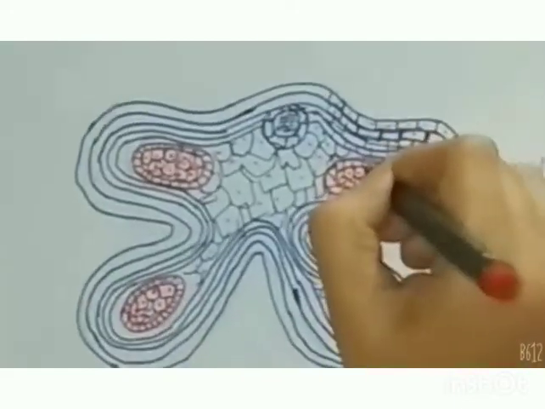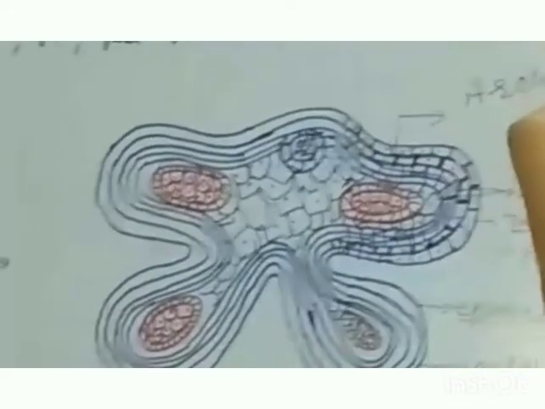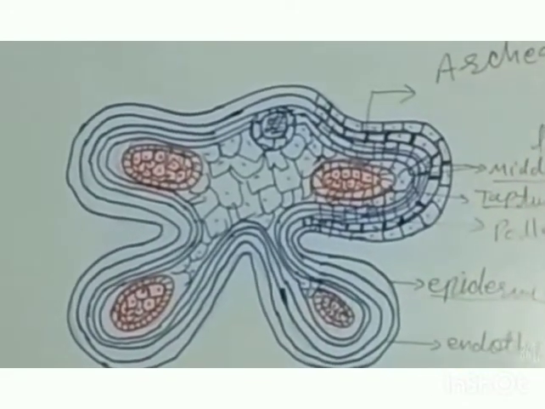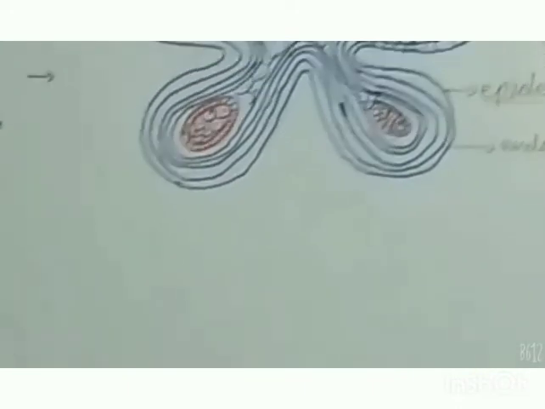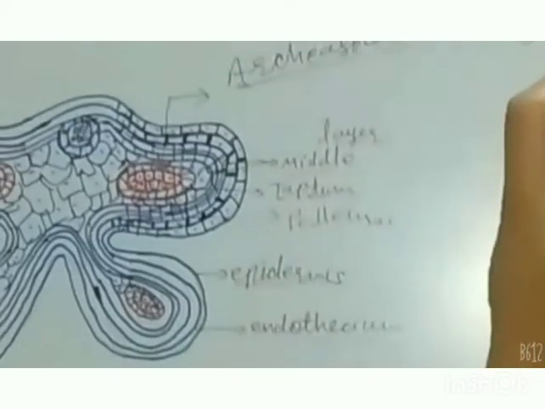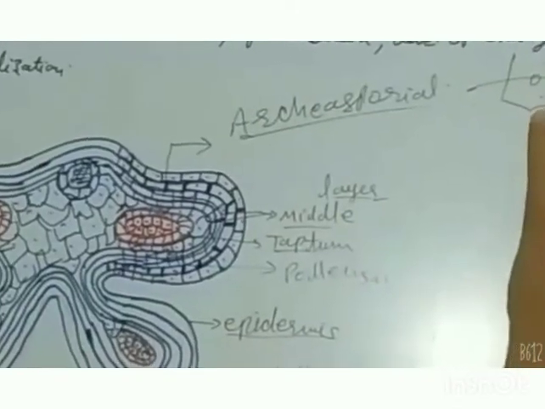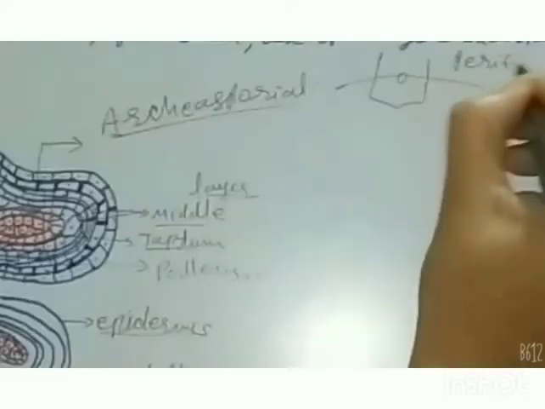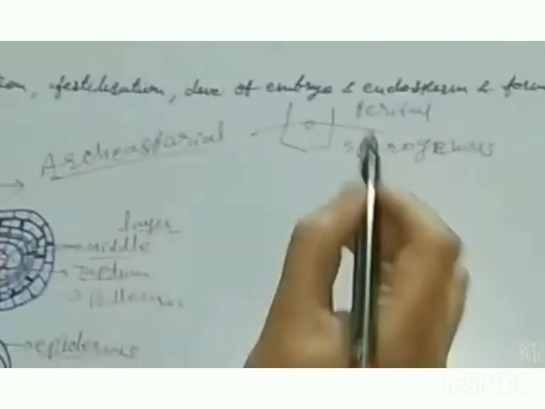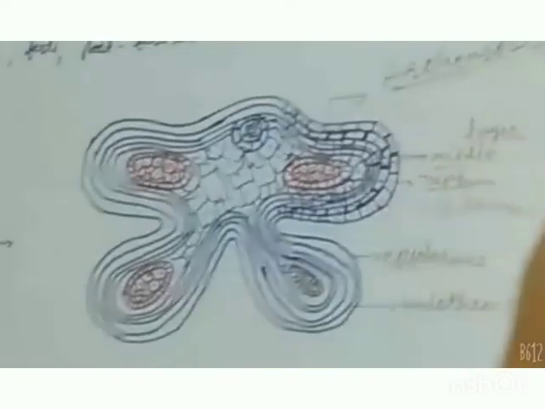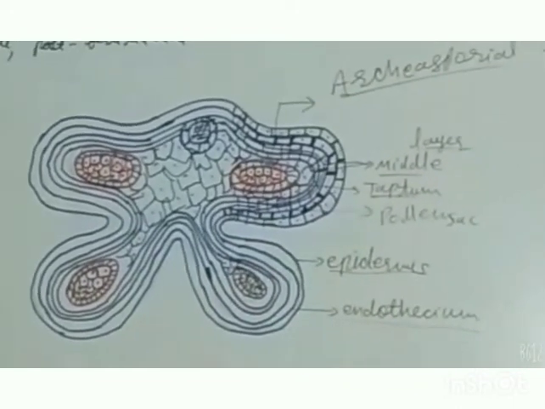Among these, some prominent cells are called archesporial cells. These archesporial cells divide periclinally, meaning they form 2 layers: one layer of parietal tissue and another of sporogenous tissue. So the outer layer of the pollen sac is the parietal tissue, and the inner layer contains sporogenous tissue.